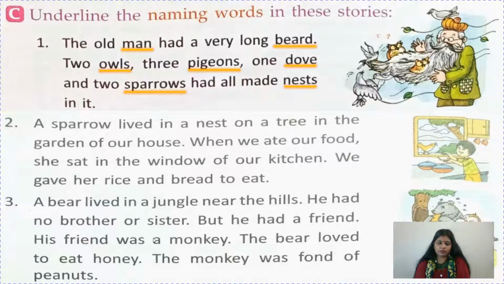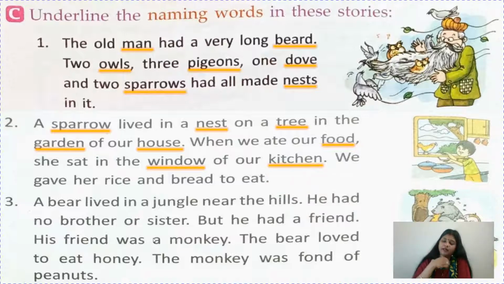A sparrow, name of a bird, lived in a nest. Nest is the name of a place. Tree, name of a thing. In the garden of her house. So garden and house will become name of a place. When we ate our food, food, name of a thing. She sat in the window. Window again name of a thing, of her kitchen. Kitchen is the name of a place. Like children, bedroom, dining room, all these are places only.